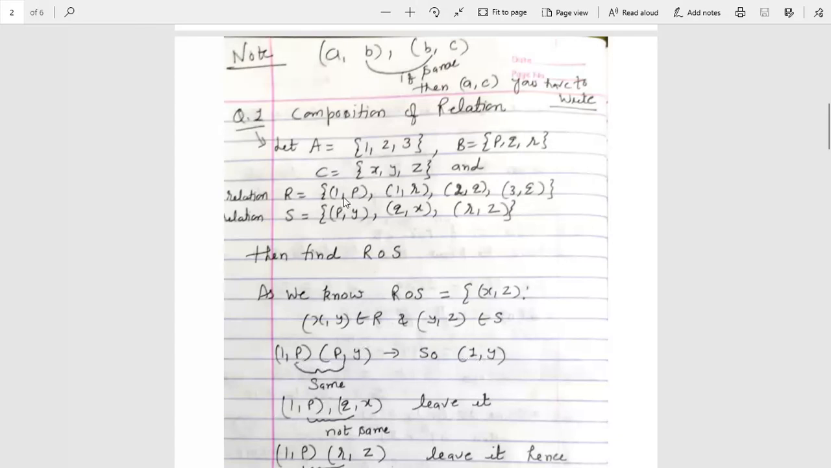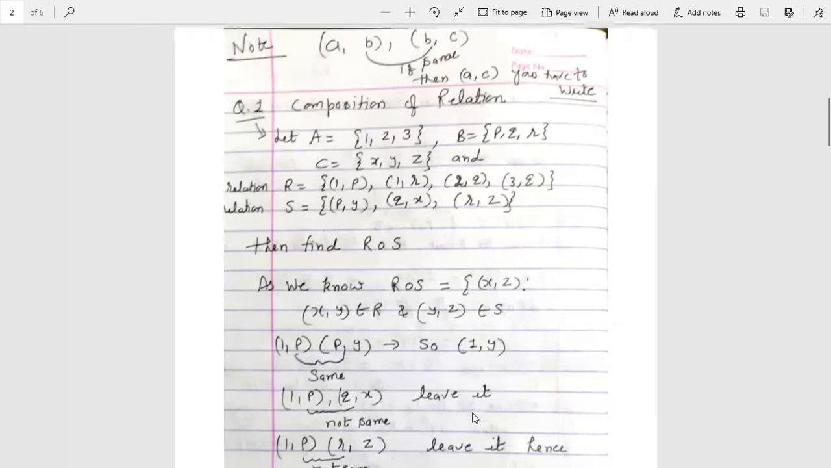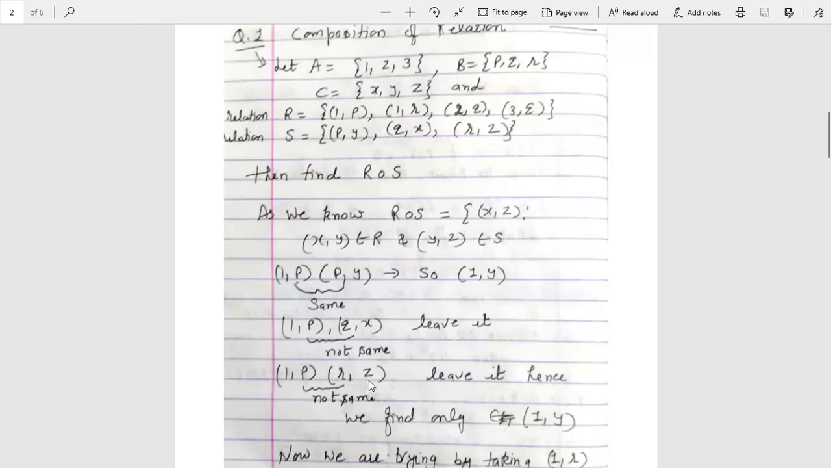Similarly, the first element is the same, now you have to try for the second ordered pair, 1P and QX. Since it is not the same, leave it. We will not write it in our relation. Third, 1P and RZ, since it is again not the same, leave it. So in this we find only one pair, that is 1 comma Y, from the first ordered pair.